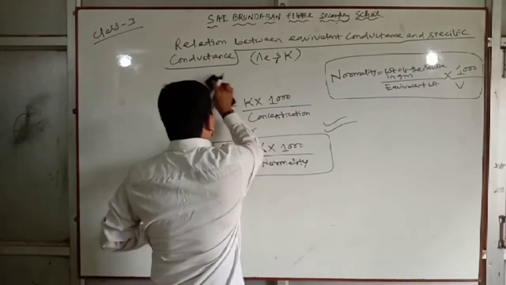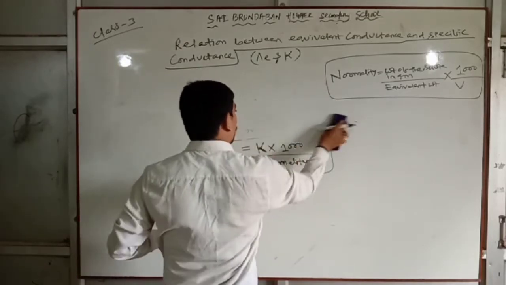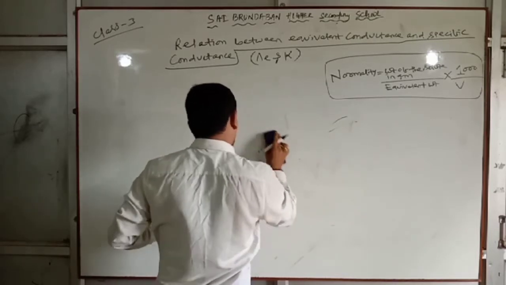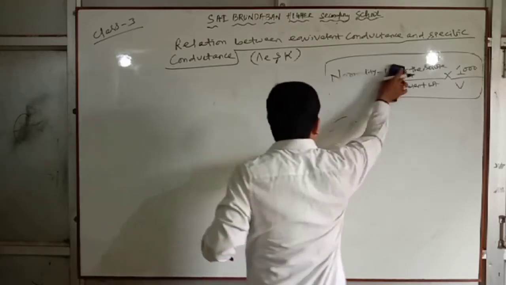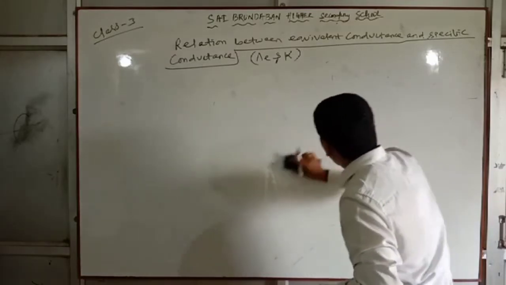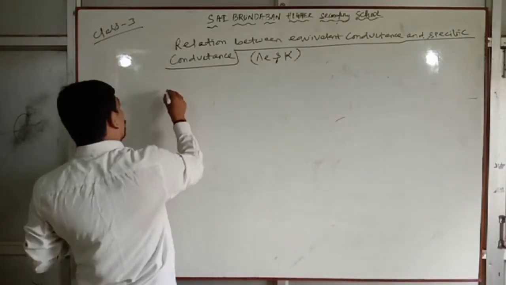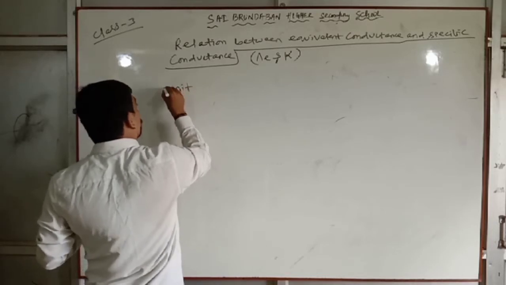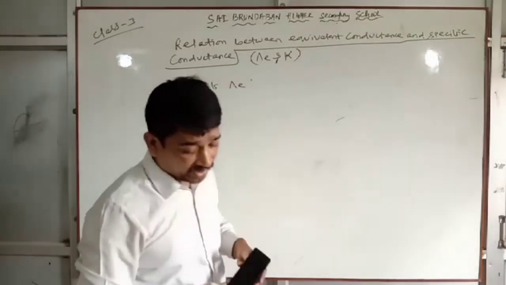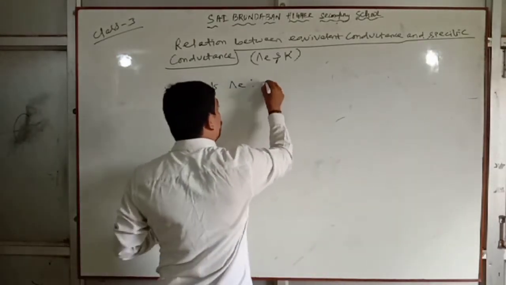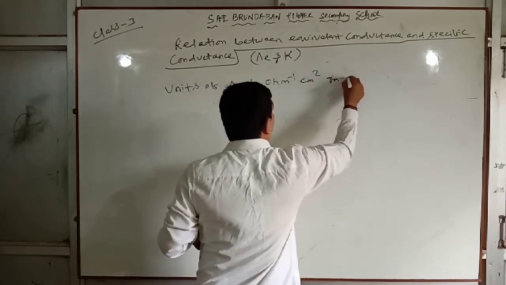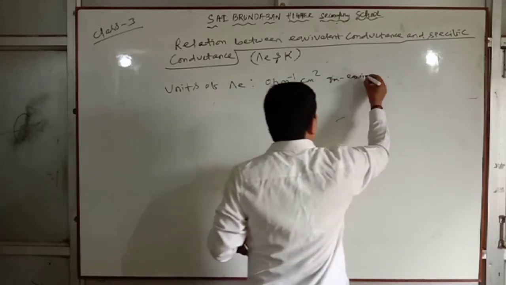The units of equivalent conductance. What is the unit? Ohm inverse centimeter square gram equivalent inverse. You should write this unit.